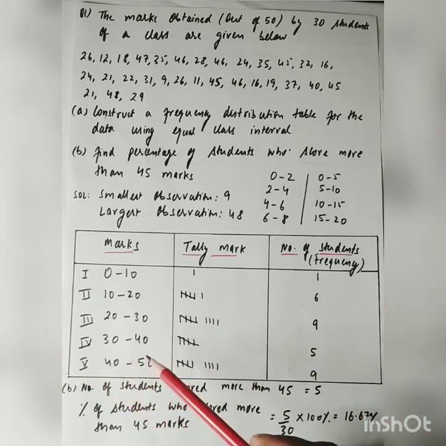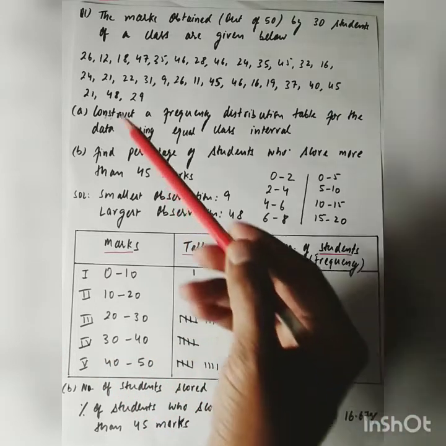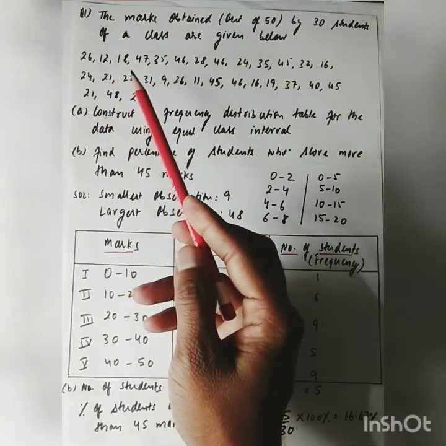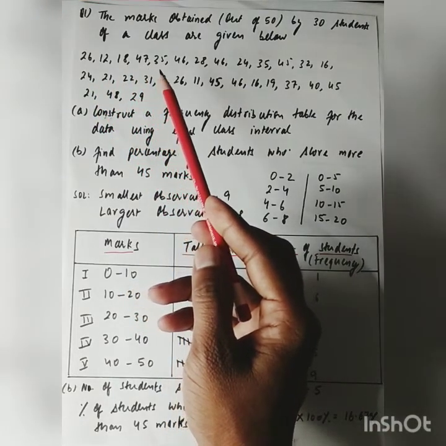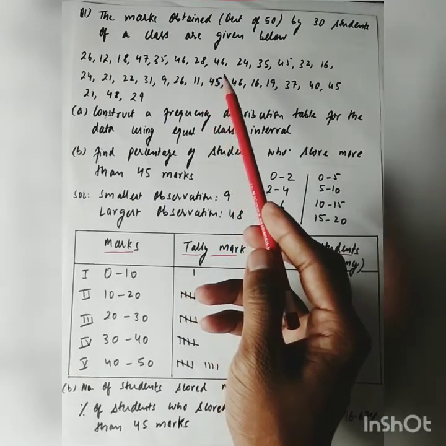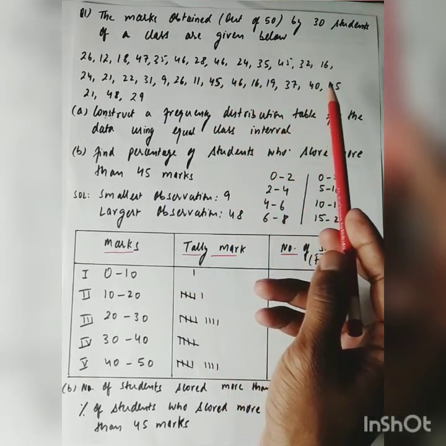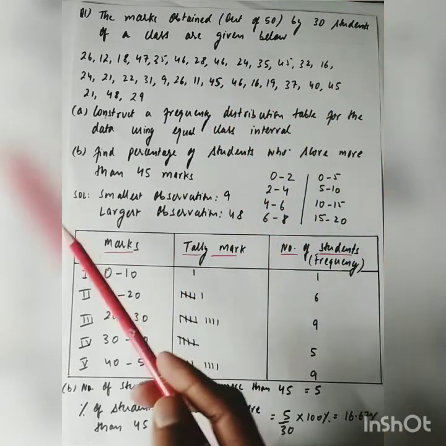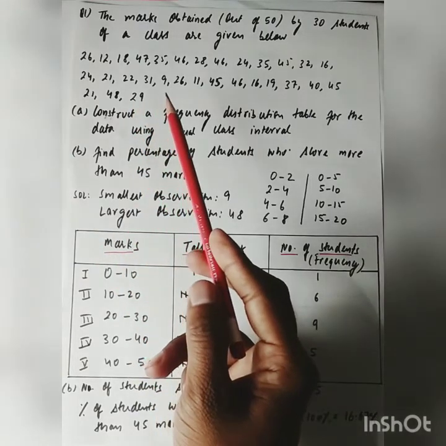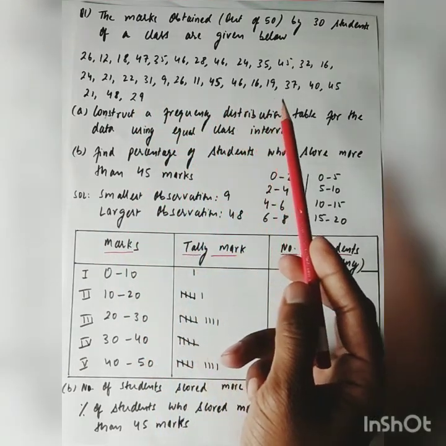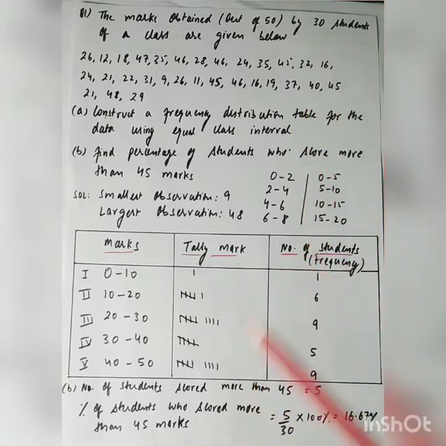For the fourth class interval, we will count observations from 30 to 39. Let me count. 30 to 39. 1, 2, 3, 4 and 5. So I will write 5 tally marks. 1, 2, 3, 4, 5 and write 5 here.